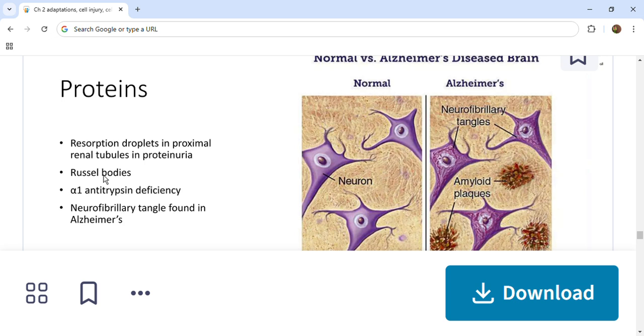And then aggregation of abnormal proteins. As we saw earlier, abnormal proteins cause endoplasmic reticulum stress and interfere with normal functions. They can be deposited intracellularly, extracellularly, or both. Certain forms of amyloidosis fall in this category of diseases, which we will see later. These disorders are sometimes called proteinopathies or protein aggregation diseases. That is about aggregation of abnormal proteins.